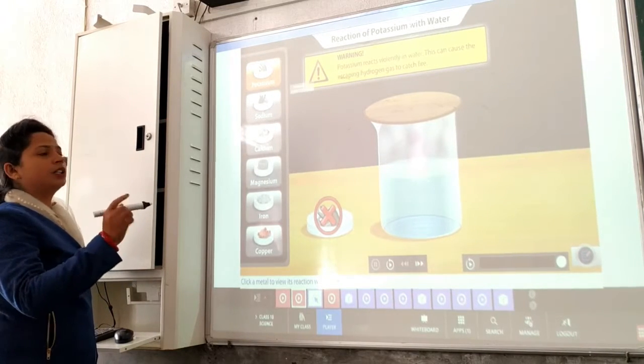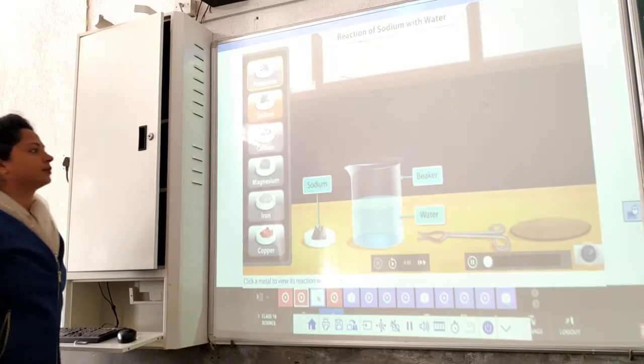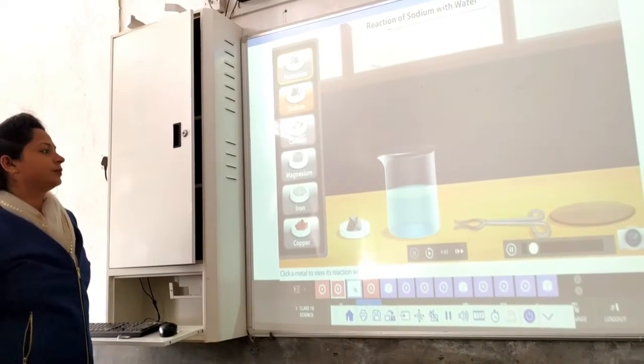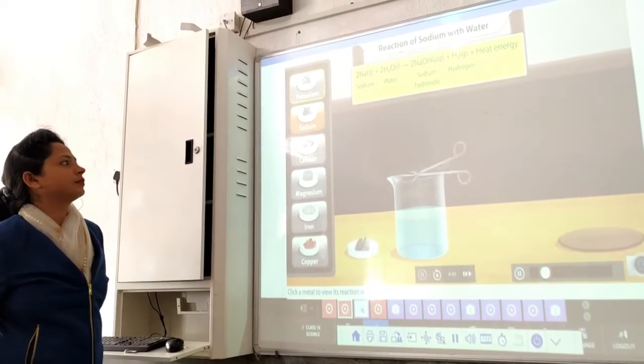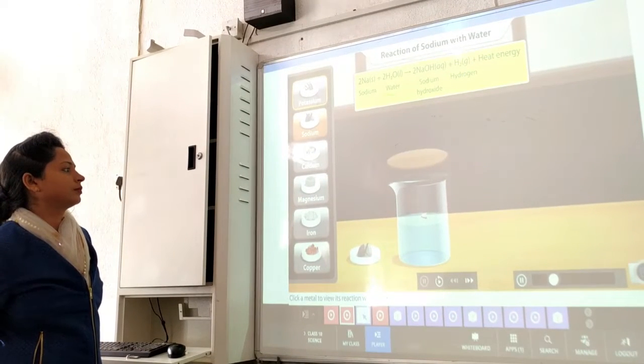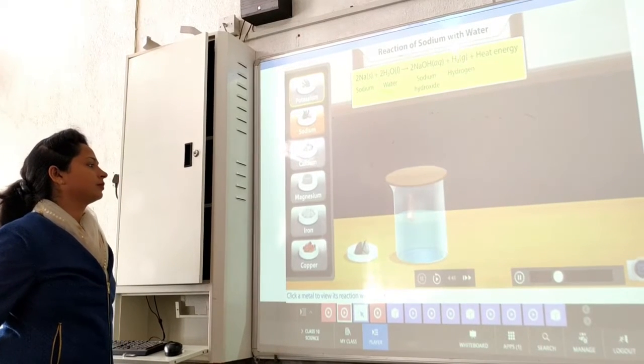Now let's have a look at the reaction with sodium. When sodium metal is gently dropped in cold water using a pair of tongs, it reacts vigorously, skidding over the surface of the water.